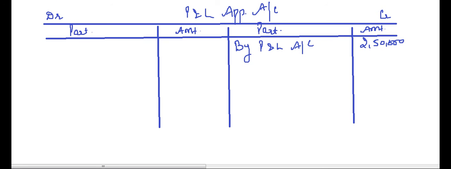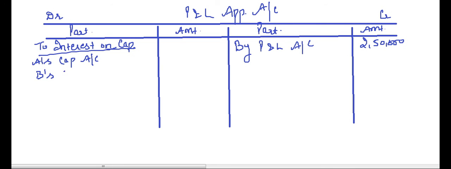Any interest on loan? No. Any drawings? No. Next, interest on capital? Yes. To be debited to interest on capital, A's capital account and B's capital account.